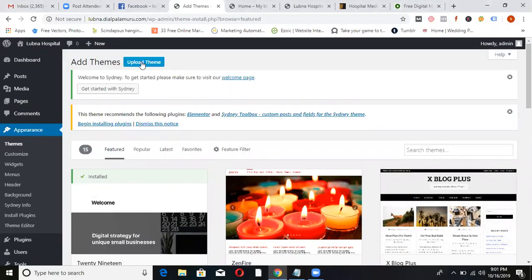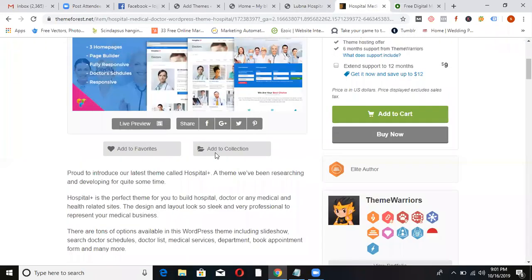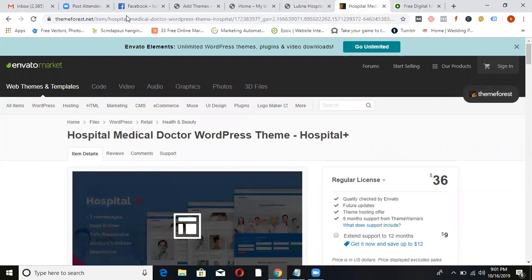Now upload the theme. Whatever you have downloaded, you can upload over here. Take that zip file, browse it through the desktop or whatever location, and upload it. By default, your website will look like that. But whatever changes you want, you can change it, like what I'm doing with the customize option.